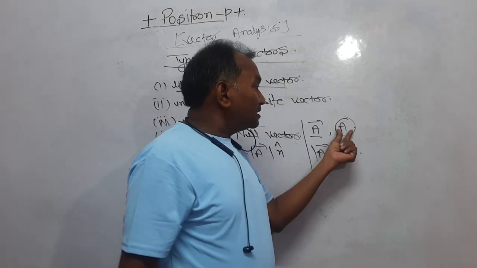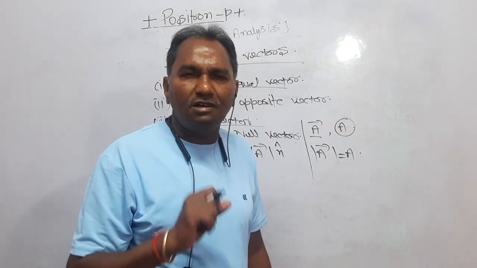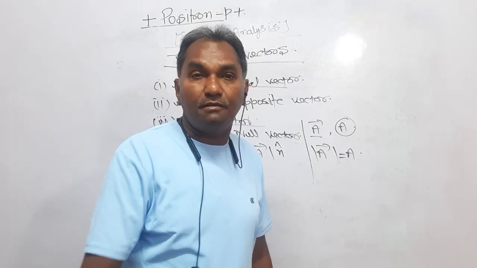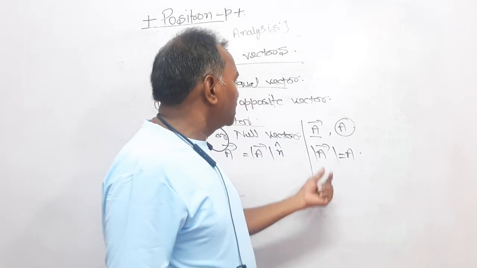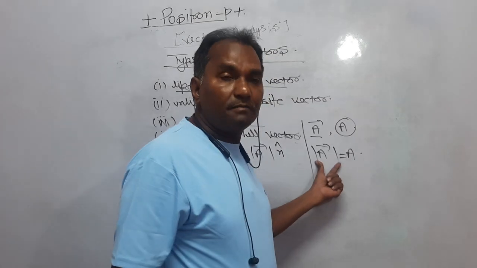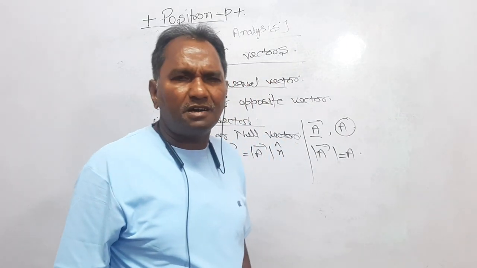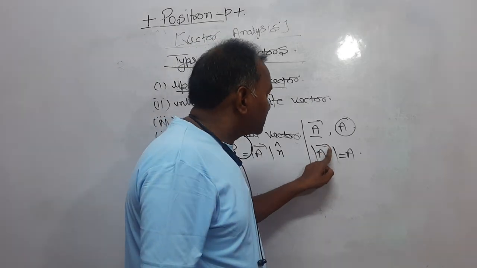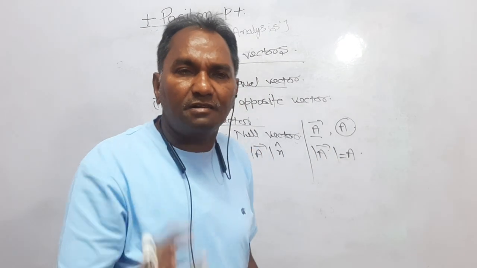So if A is a vector quantity, then write A when you mean only the magnitude. But if A is a vector quantity and you want to represent its magnitude, then write mod of vector A. Mod of vector A represents the quantity A, a vector quantity of which we are concerned only with the magnitude.